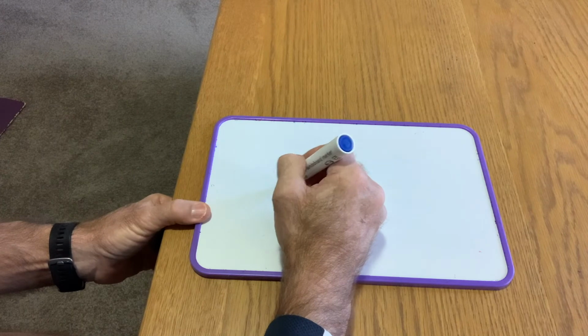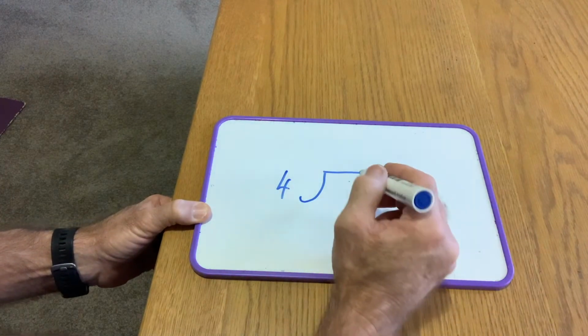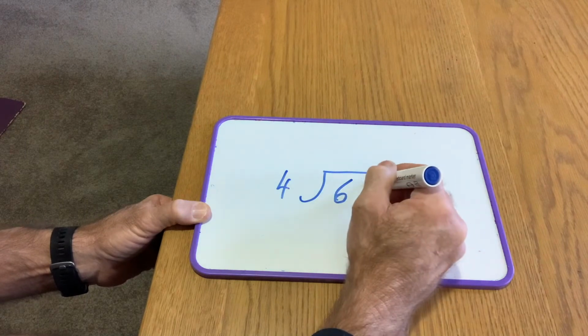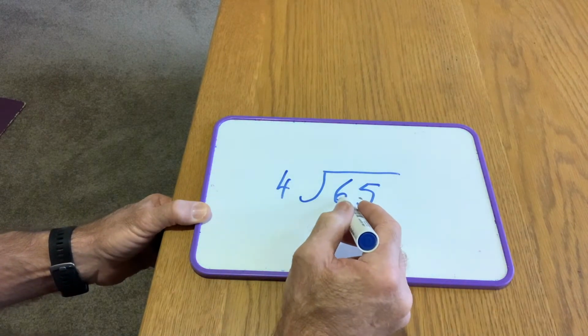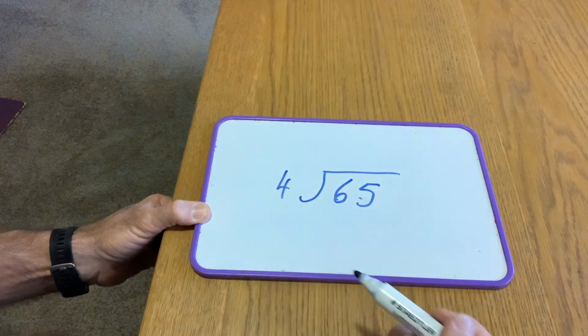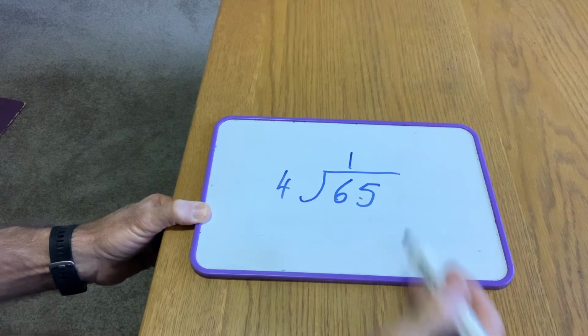Then there's numbers don't always divide evenly. Let me just try one. 4 divided into, let's go 65. Let's try that one. Once again, 6 tens. 6 divided by 4, it goes once. I put it above the 6. There's 2 remainder.